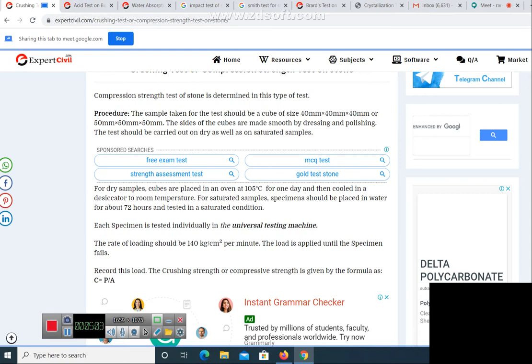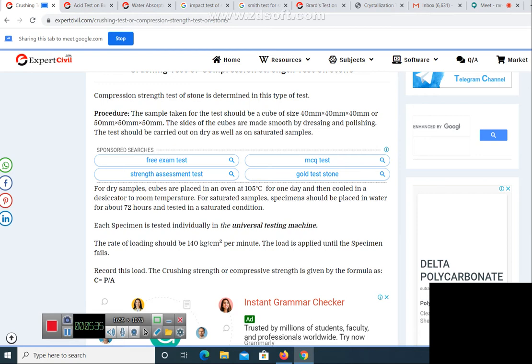You are placing the specimen in water for 72 hours and testing the sample in a saturated condition. Then you are taking the specimen and testing it in a universal testing machine. You are conducting the test with a load of 140 kilogram applied per centimeter square. Then you will be observing the load at which the specimen is failing.